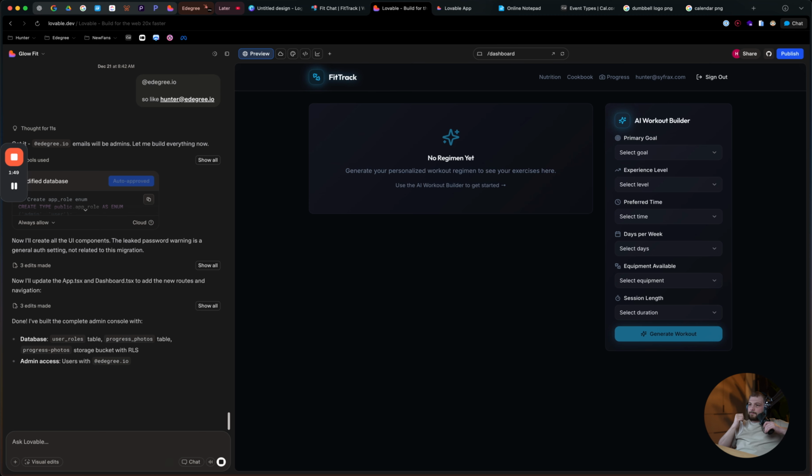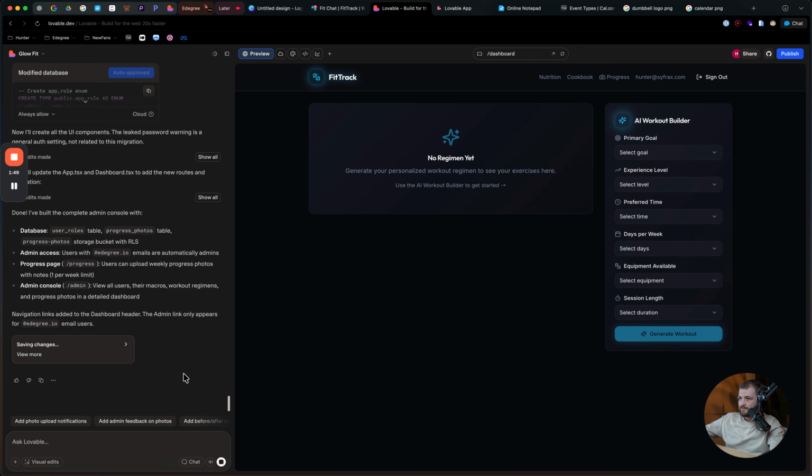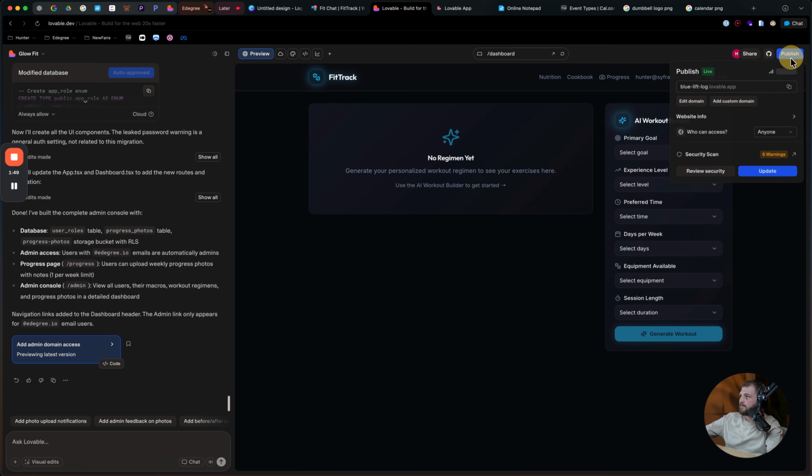But all right. Looks like it's done. Let's see what this admin console looks like. I'm actually really excited to see this. Navigation links added to the dashboard header. So it's going to save the changes. We'll publish it. And then we're going to get logged in as an admin, and we're going to be able to see everything. So we're going to have a different login. We're going to see different things as an admin.